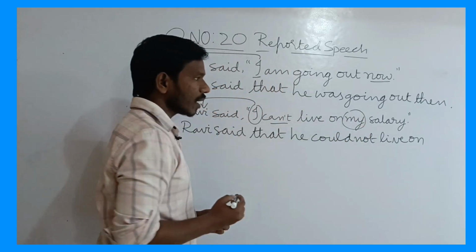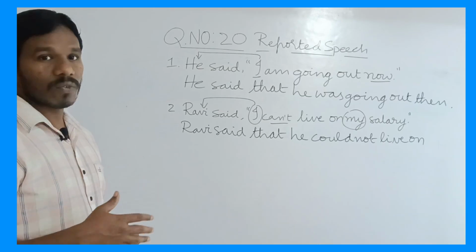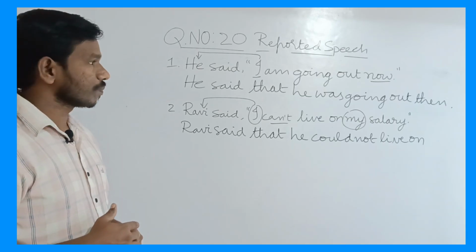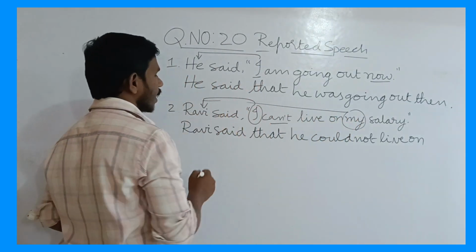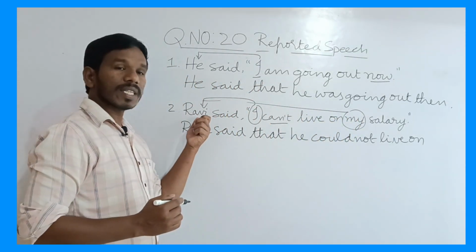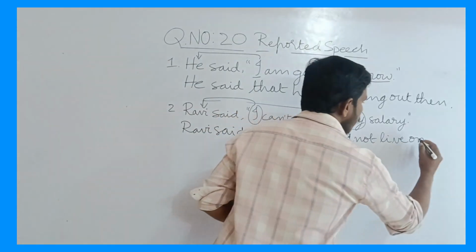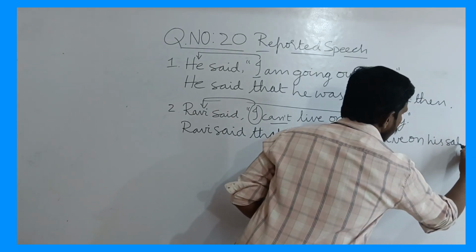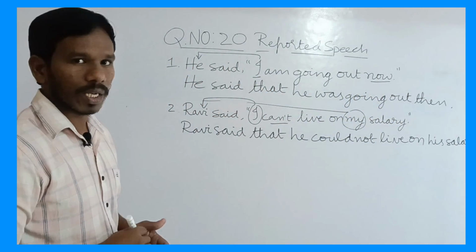my. See, that is a first person possessive pronoun, and this is also called an adjective. It should change according to the speaker here, Ravi. Ravi's pronoun is he. So we have to use here his salary. His salary. Okay, do you understand?